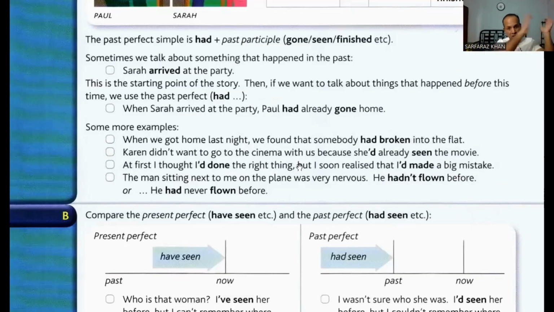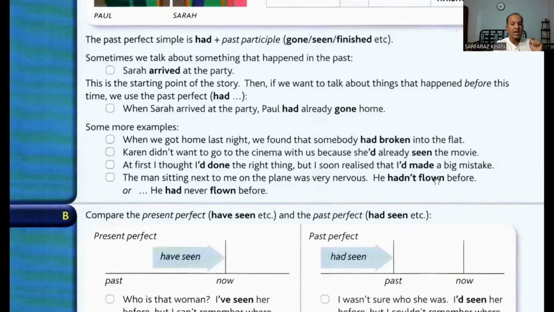That means earlier something. Let's suppose I'm talking about yesterday, okay? So yesterday I was thinking I had done something good. I had done something right there. But soon I realized, this happened when I'm talking about my earlier past, okay? And soon realized that I had made a mistake.